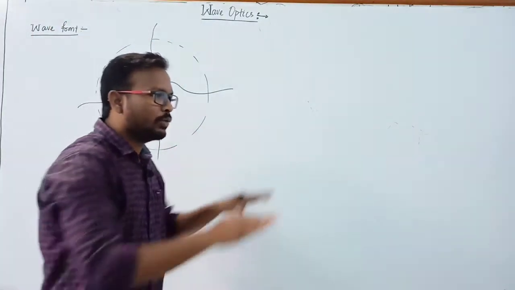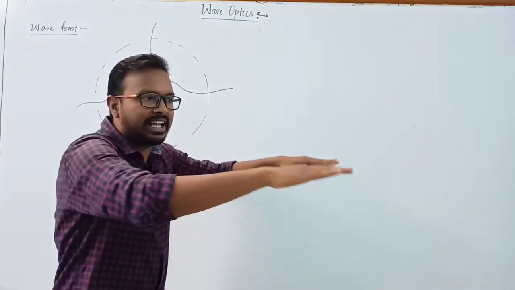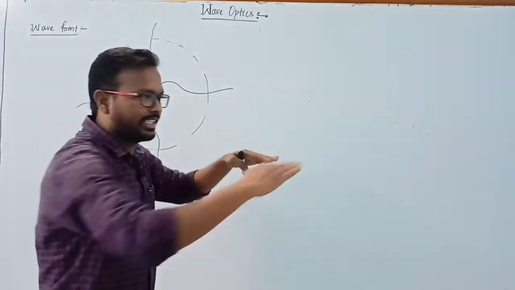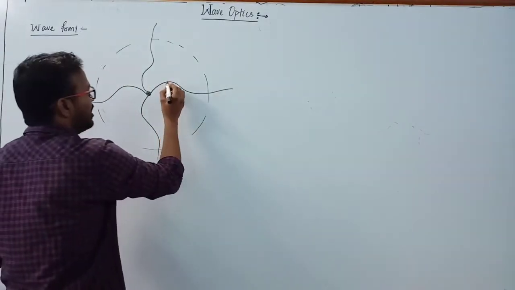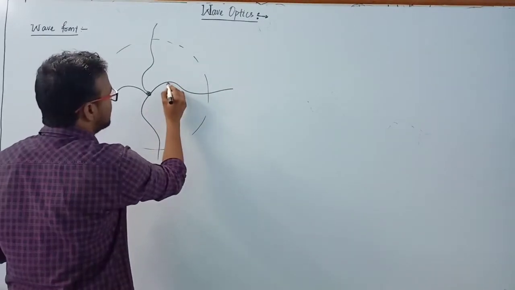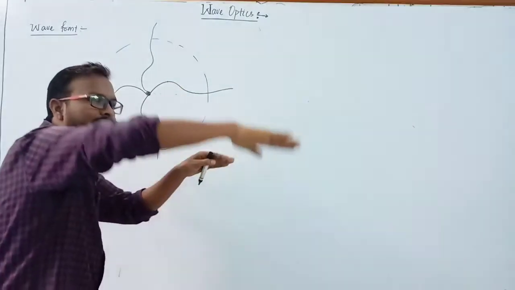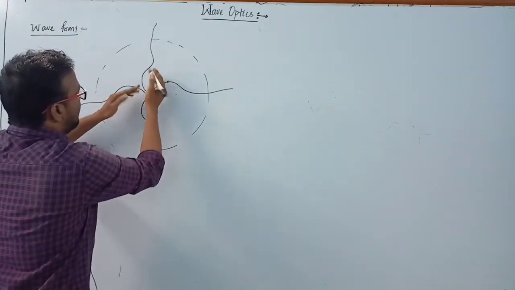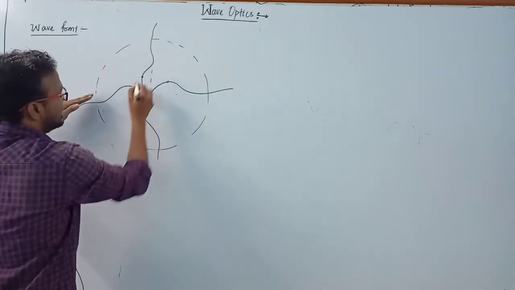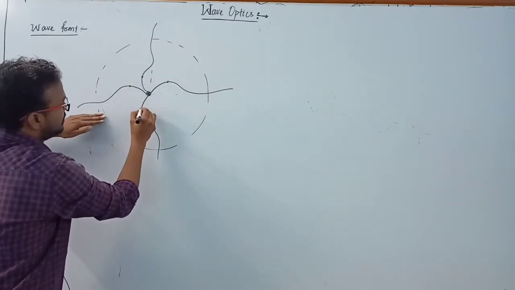In this way the wave travels, or spreads out, in all directions in the three-dimensional case. Clear? So if we join the water molecules which vibrate with maximum amplitude, this point, and here also maximum amplitude, here also maximum amplitude.